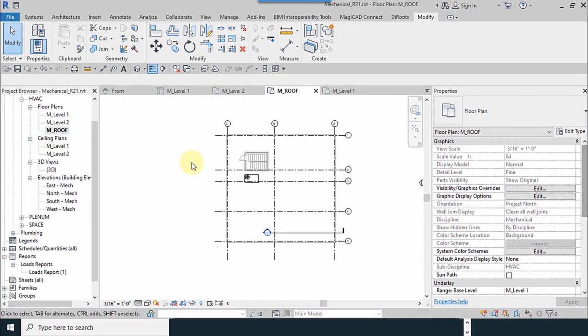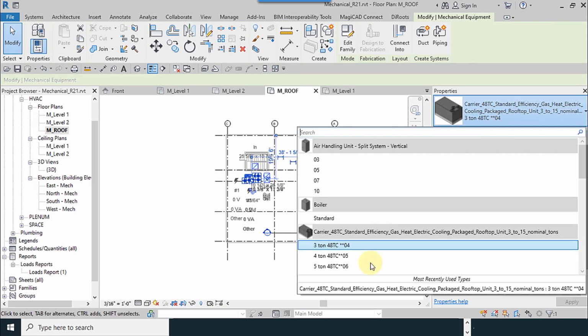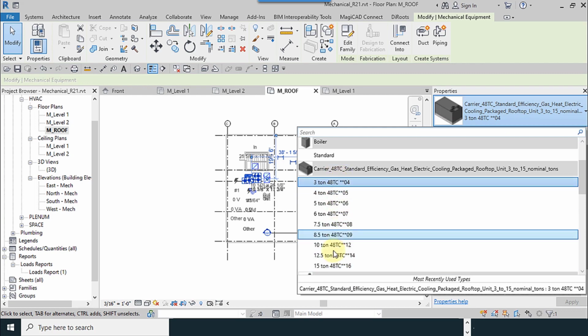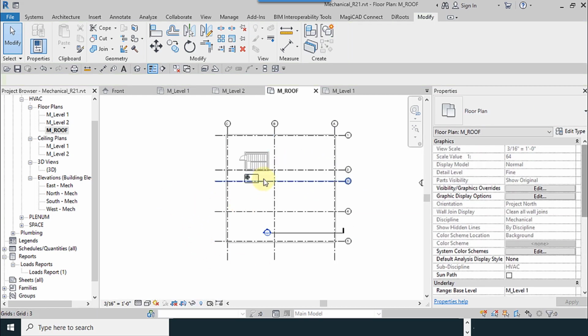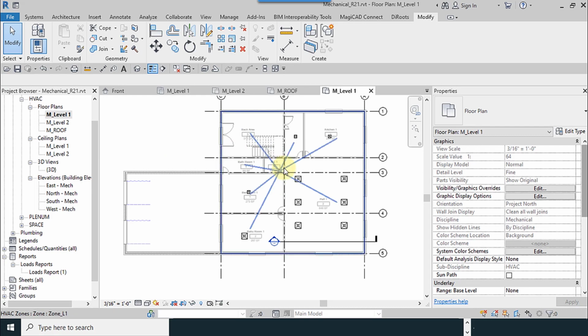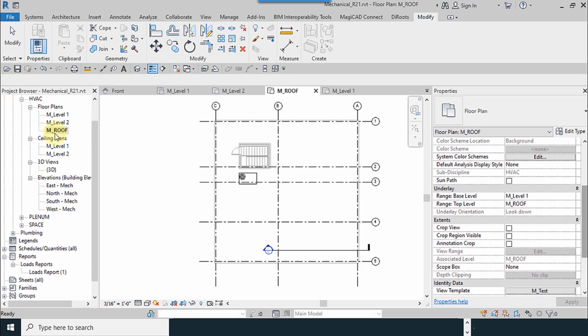So how much is good for our rooftop unit? How many tons we need? Between 3 to 50 ton. Which one is best for this? We placed the zones before, as you remember. I select the zones. You can see the amount of calculated cooling load. So we convert it to tons.